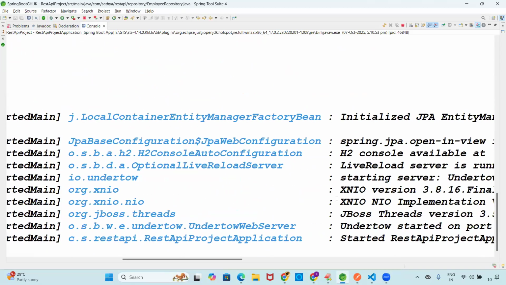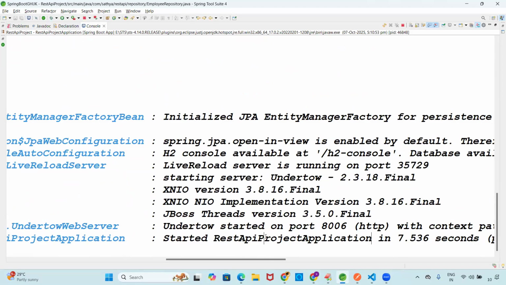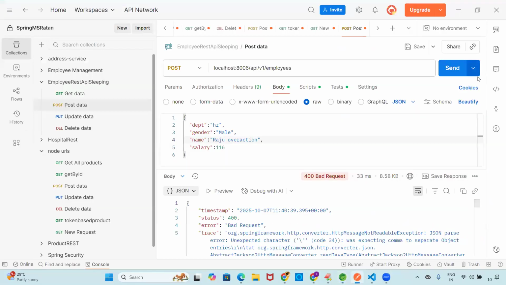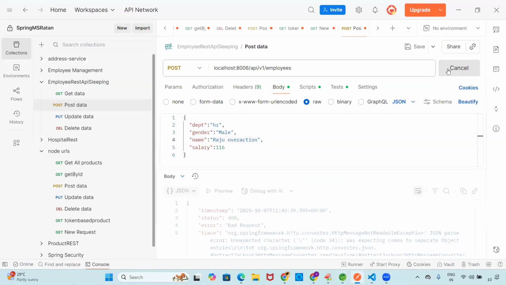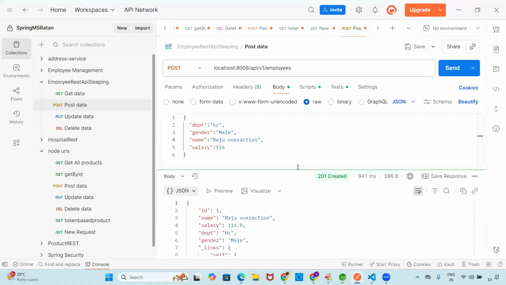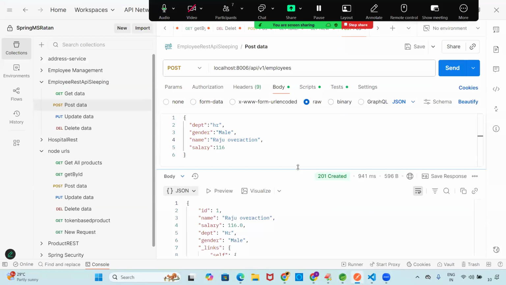Check the last point here. Started REST API project application in 7 milliseconds, right? Go for the POST, guys, simply. Click on this Raju name like that. Click on the send request, guys. Once you send the request, you get the API response.